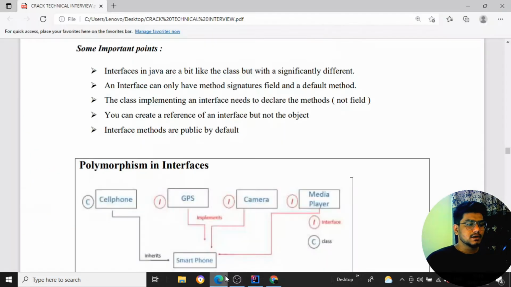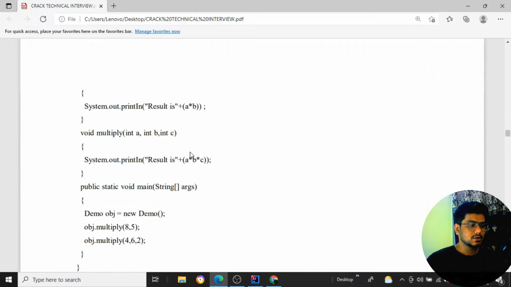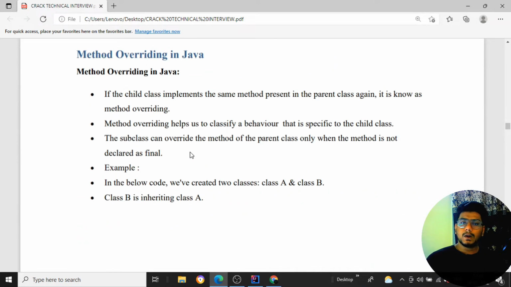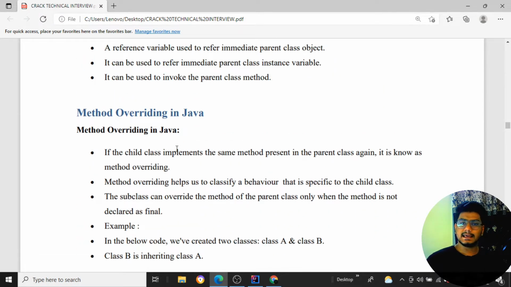One of the important things they will be asking is what method overloading and method overriding are in Java. First we'll see method overriding as well as overloading, then we'll move on to abstract methods. Method overriding in Java: if the child class implements the same method present in the parent class, it is known as method overriding.